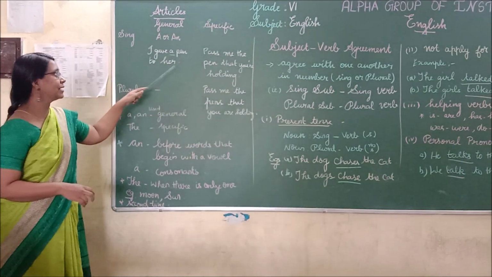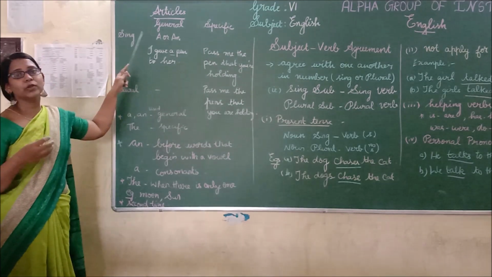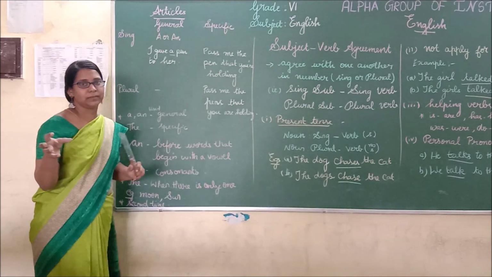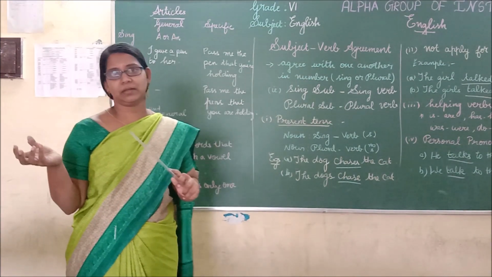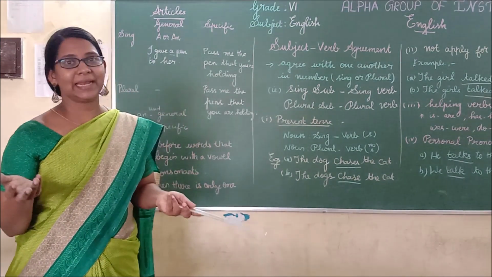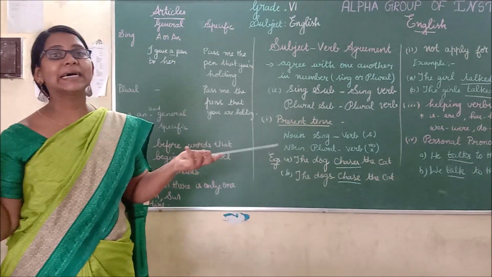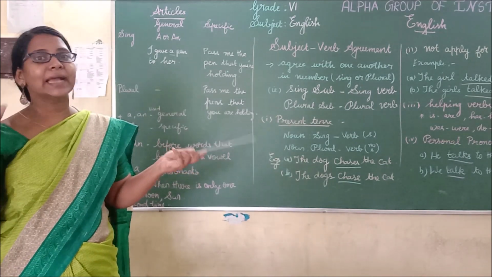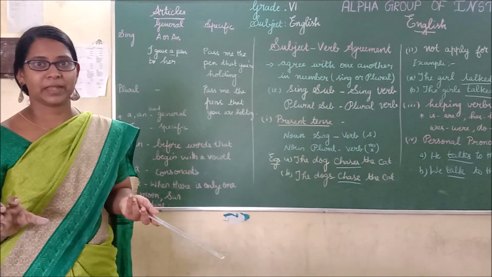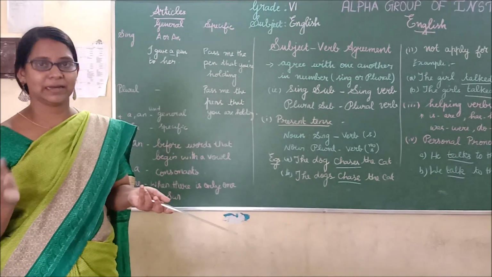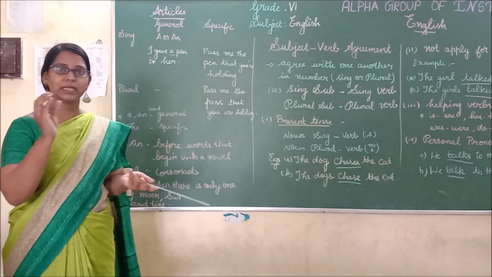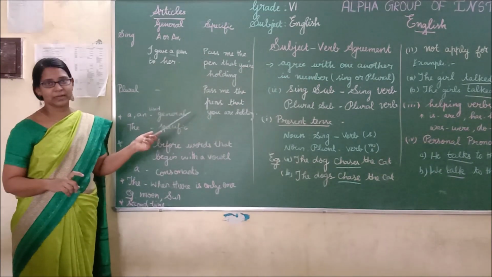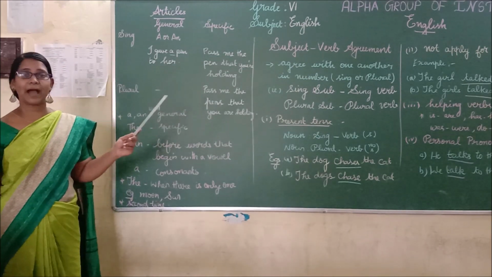A or an, that is, we have to use with a general noun, that is not particular. If we talk about pizza, okay, I ate a pizza. Here I didn't mention any particular pizza, so I have used a. Is it clear, my dear children? For a specific thing, you have to use the. For general, you have to use a or an.